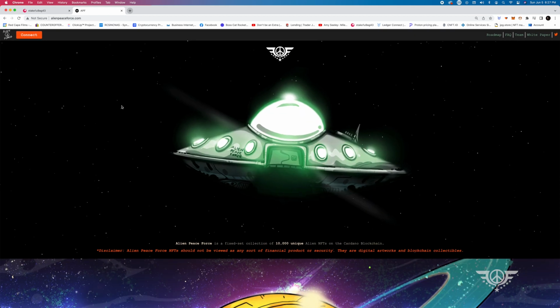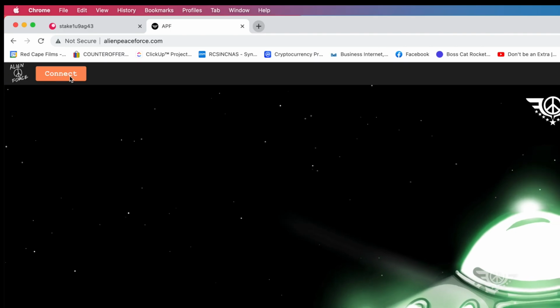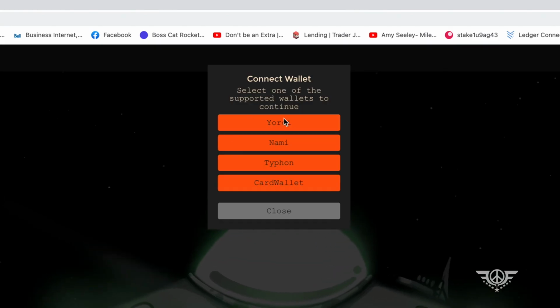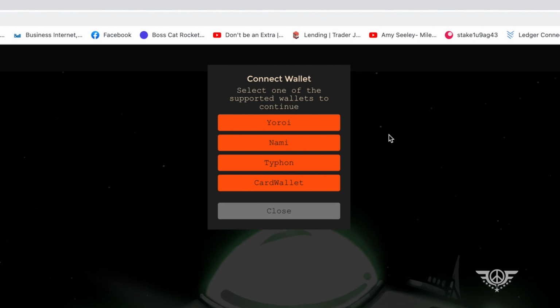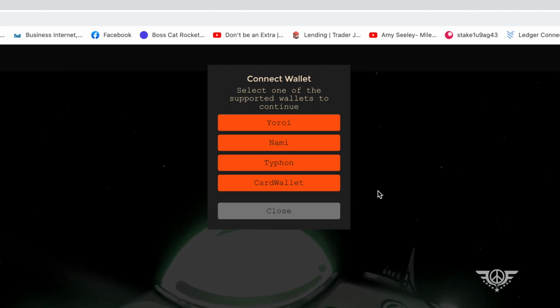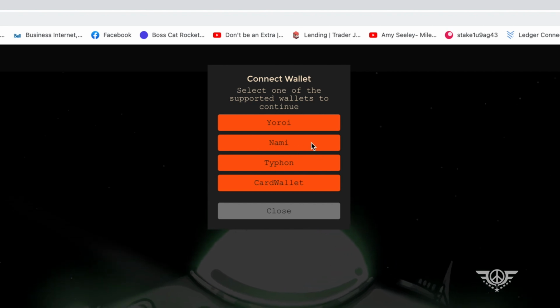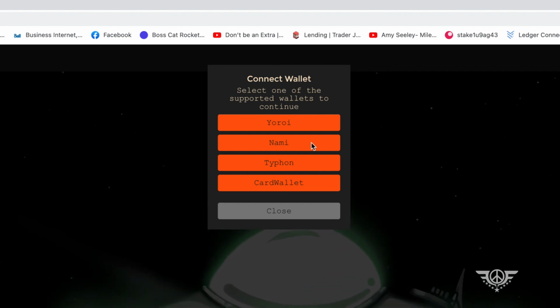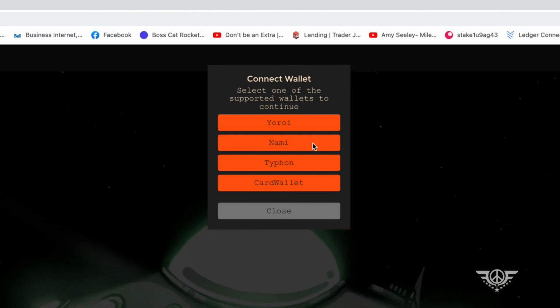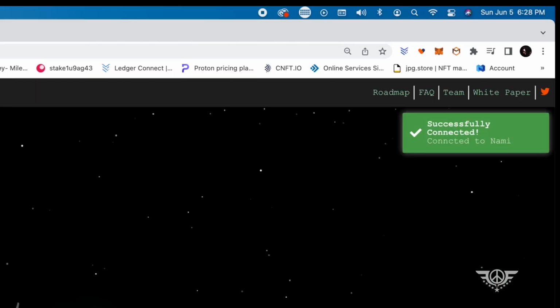So let's go to the top left, and here you will see connect. So once we click that, you will get different options to connect your wallet. Again, this may look a little bit different depending on when you're watching it. So you have different wallet options. For us, we set up a Nami. In my opinion, it's the easiest, one of the most functional smart contract based Cardano wallets. We will click on Nami, and there we go.